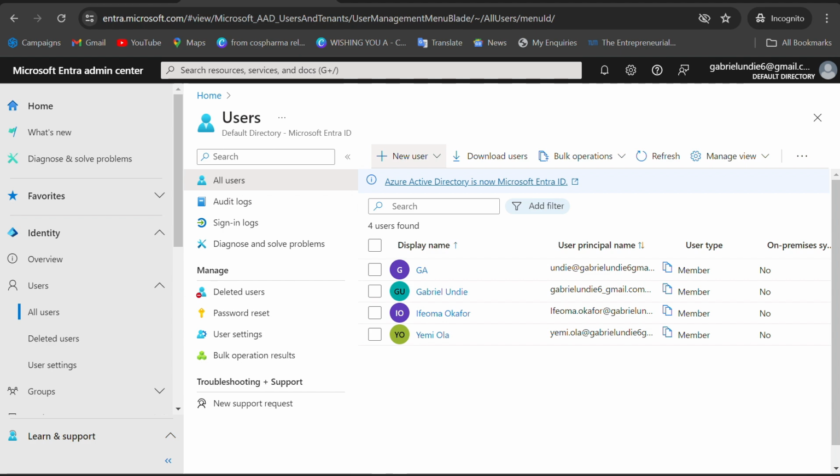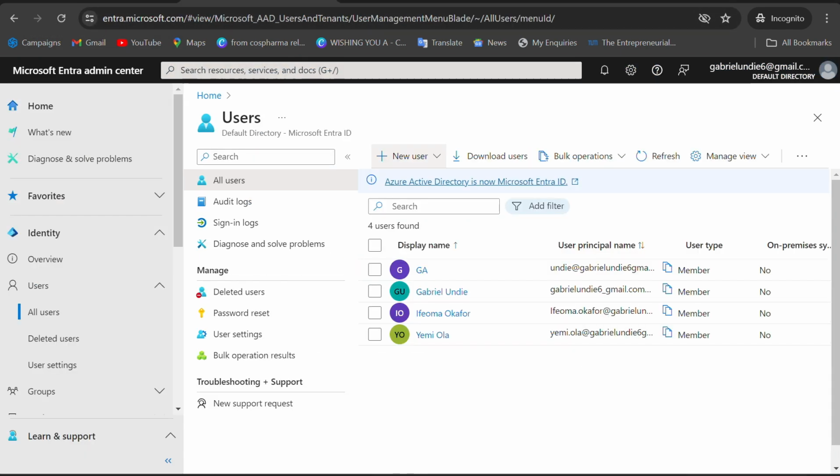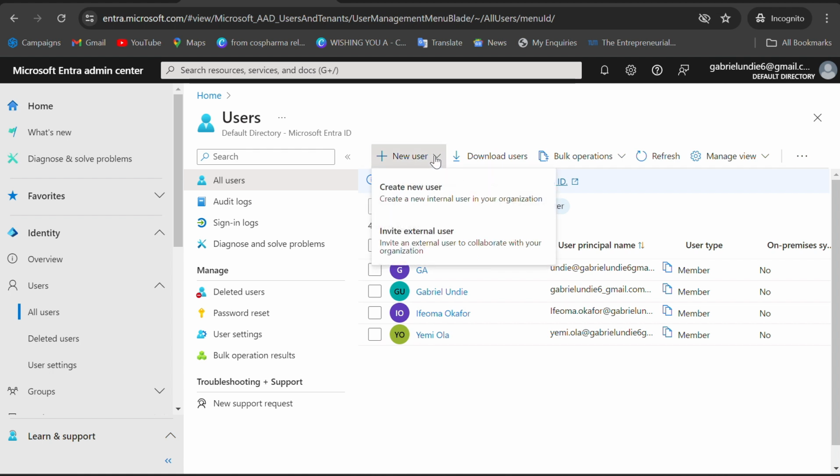You cannot assign license to the users via portal.azure.com unless you come to entra.microsoft.com. This is where you can assign license, assign application to the user. Even if you don't want to create users from the Azure portal, you can come to entra.microsoft.com to create user. Here you can pretty much do the same thing as you were trying to do